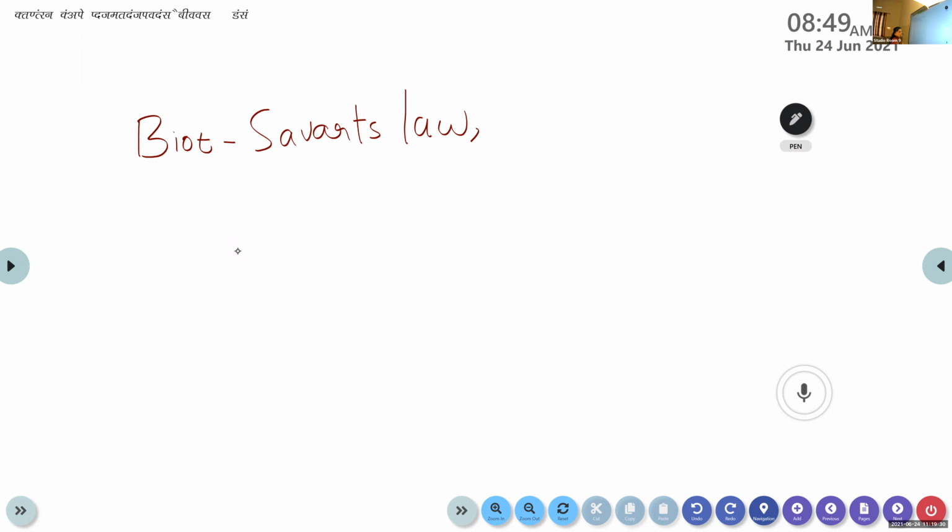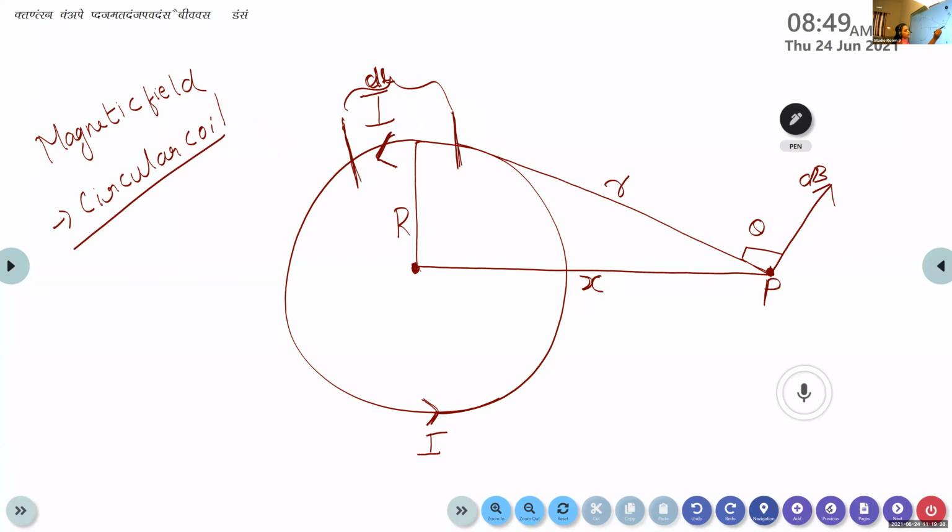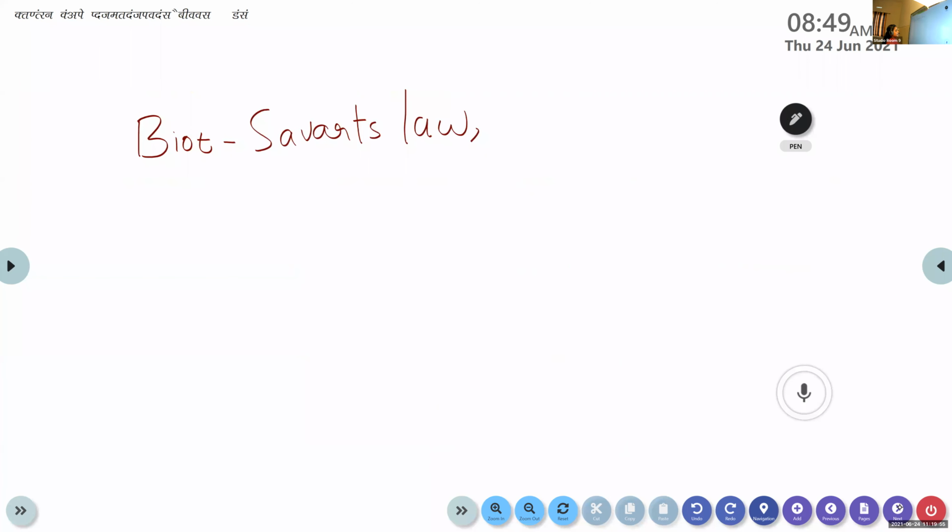We want to calculate the magnetic field produced at this point P due to this small length dl, so we apply Biot-Savart's law. Not the statement, what is the equation?